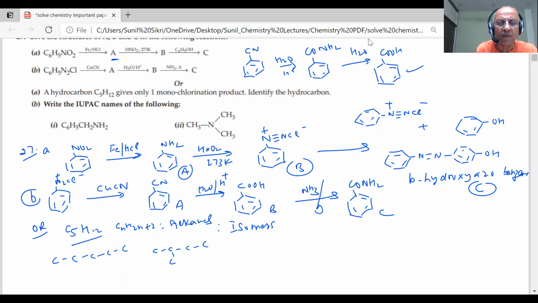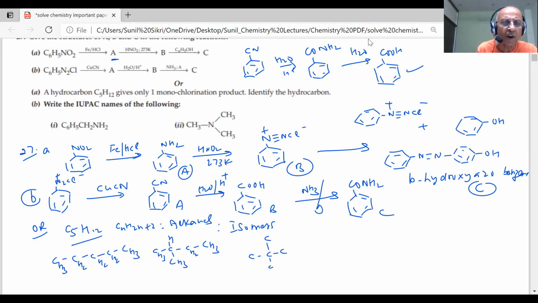Or you can have other isomers. If I put this here or here, it will make no difference. But if I put it like this, this is another possibility. So CH3, CH2, CH2, CH2, CH3, and CH3, CH2, CH, CH3.